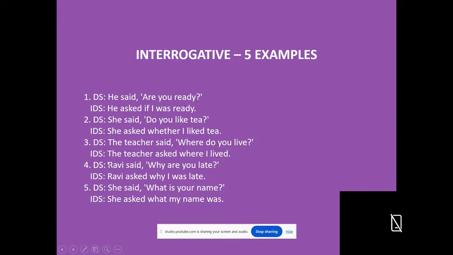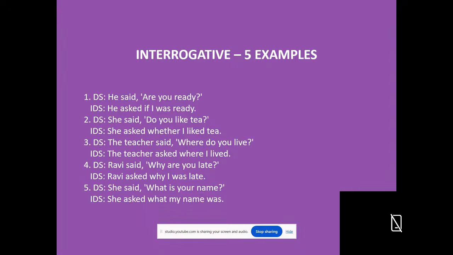Next example. The teacher said, "Where do you live?" So the teacher asked where I lived. Present simple becomes past simple. Here, this is an interrogative pronoun, so the interrogative pronoun should be used as a conjunction as usual. We should not use if or whether if the words of the speaker begin with interrogative pronouns. Understand?